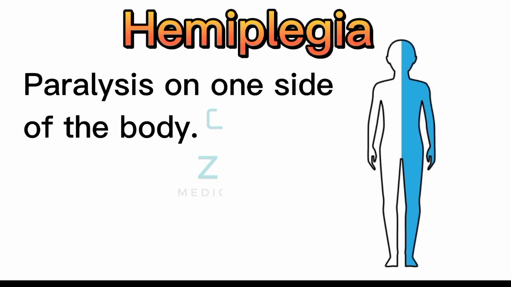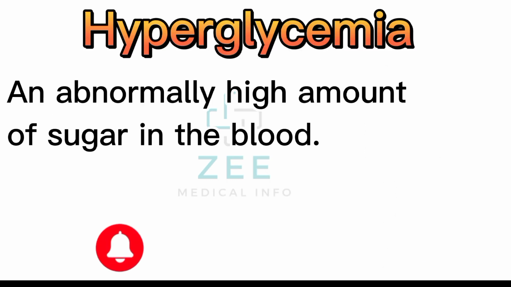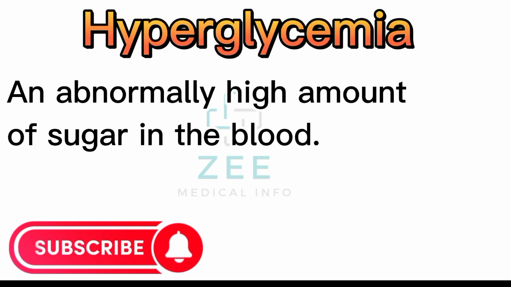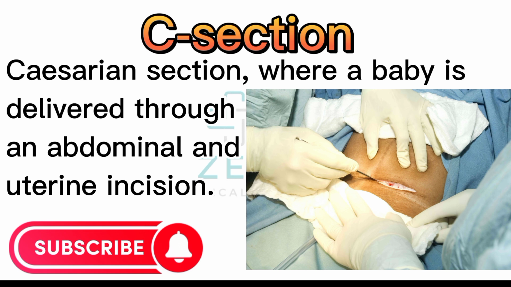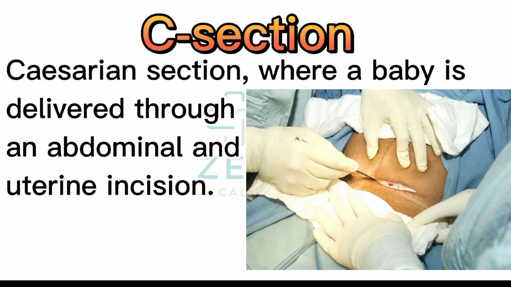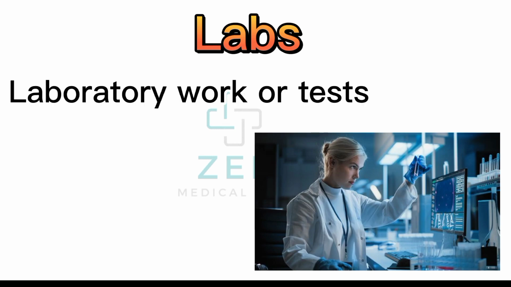Hemiplegia: paralysis on one side of the body. Hyperglycemia: an abnormally high amount of sugar in the blood. C-section: caesarean section, where a baby is delivered through an abdominal and uterine incision. Labs: laboratory work or tests.